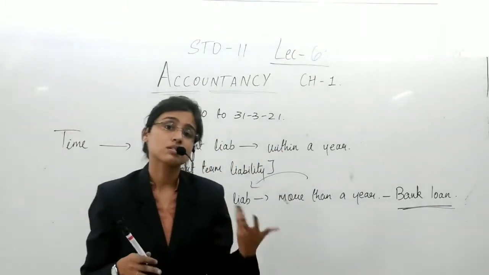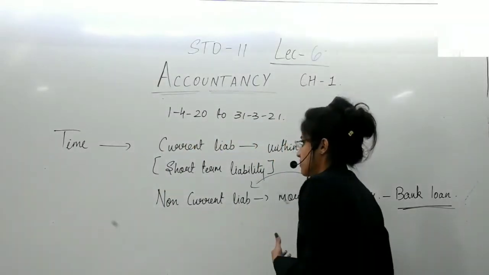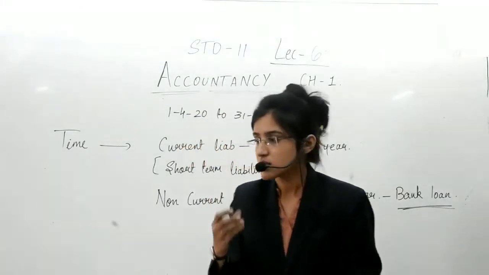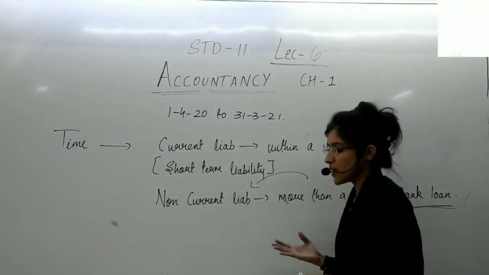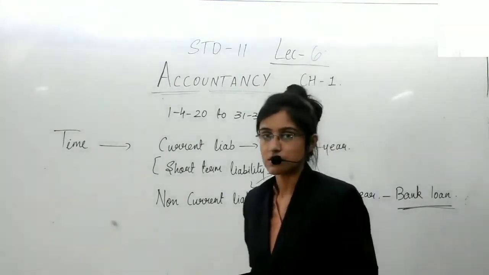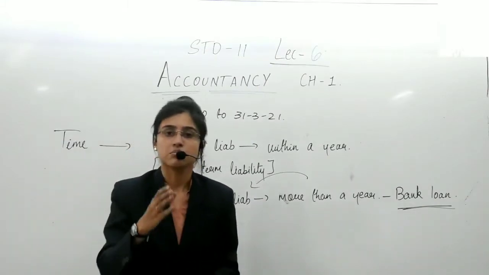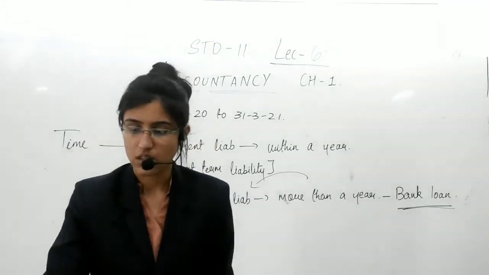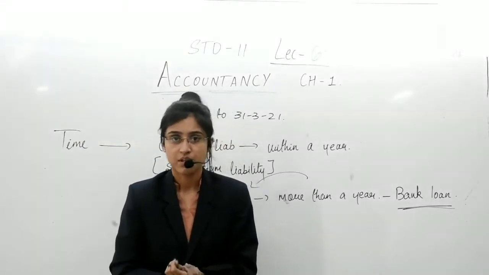Obviously the amount of the loan is high. You are going to pay in installments every month, every 6 months or every year. So this amount is to be repaid even after a year. You can repay even after a year, right? So this is a non-current liability. In short, liability is anything that is payable to an outsider.